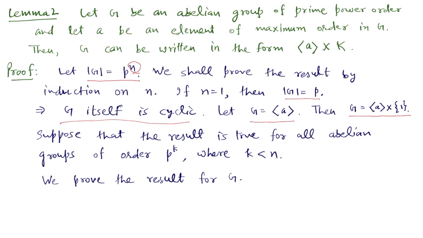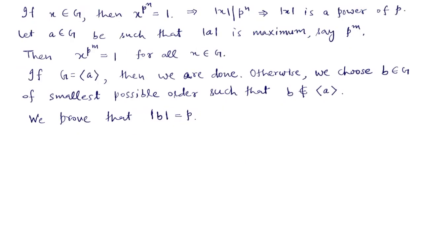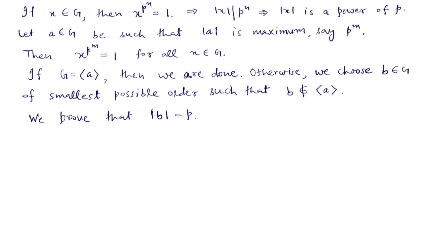Suppose that the result is true for all abelian groups of order p to the power k, where k is strictly less than n, and we prove the result for G. We know that every element of a group is killed by the order of the group. So if x is any element of G, then it will be killed by p to the power n, and so the order of x will divide p to the power n, and so this will imply that the order of x is a power of p.